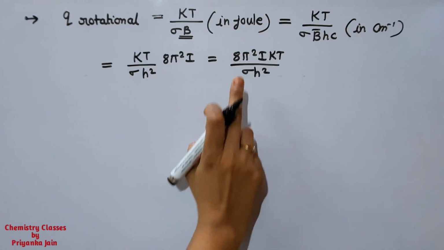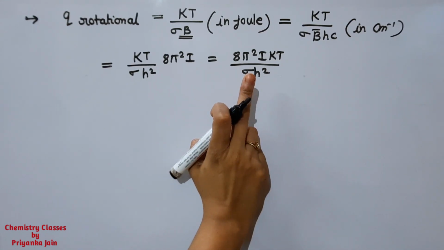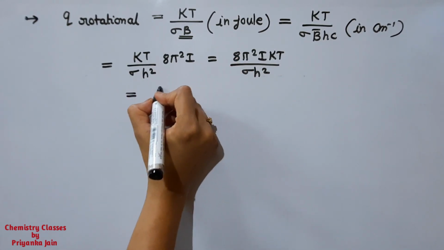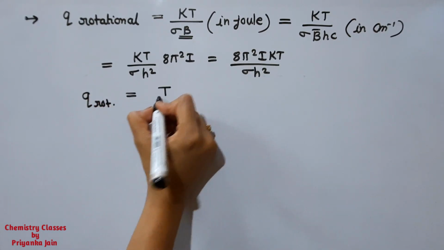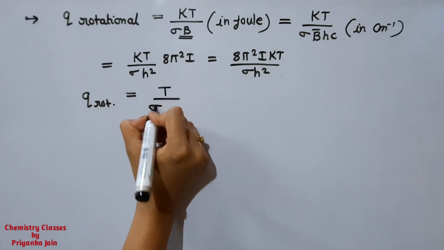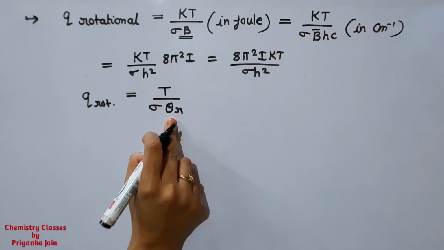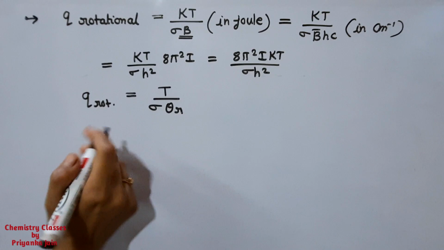And this sigma for heteronuclear molecules is equal to 1 and for homonuclear its value is equal to 2. This formula can also be written as Q rotational equal to T divided by sigma theta r. Here theta r is called the characteristic temperature, and its value is equal to h square upon 8 pi square I k.